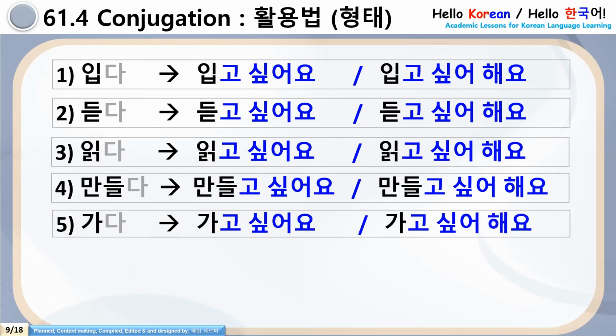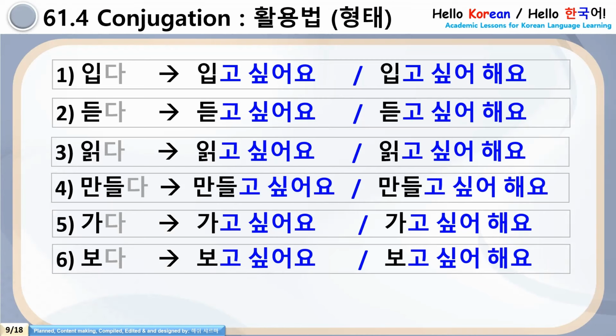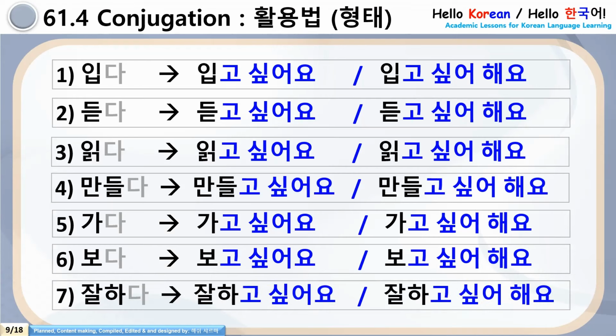Number 5, khada will be khago shippoyo or khago shippo heyo. Number 6, poda will be pogo shippoyo or pogo shippo heyo. And number 7, char hada will be char hago shippoyo or char hago shippo heyo. If we see these examples, there are no exceptions or irregular conjugation of the grammar go shipta.